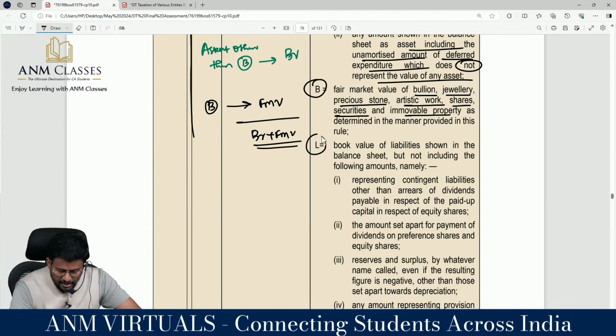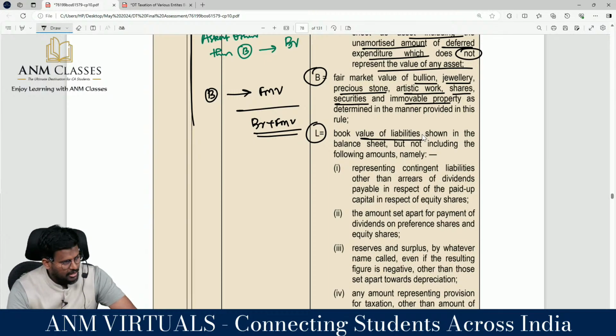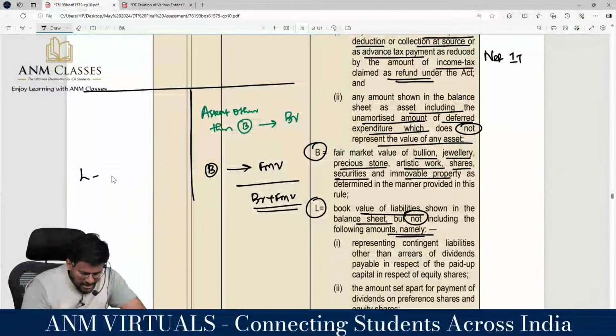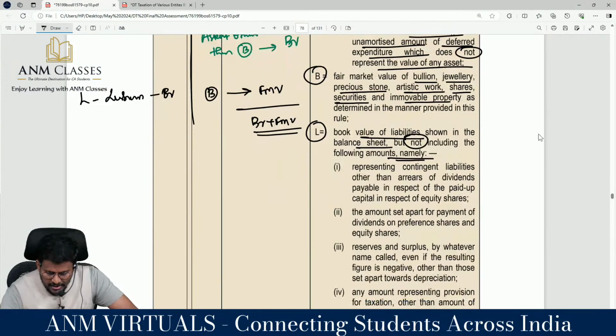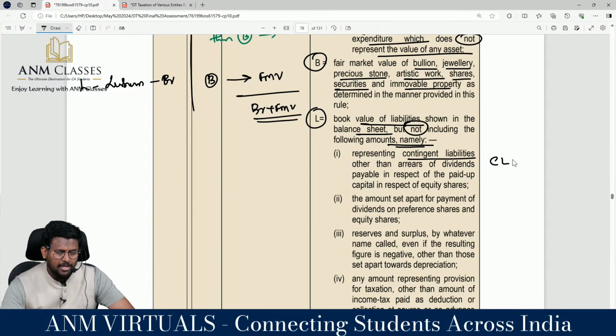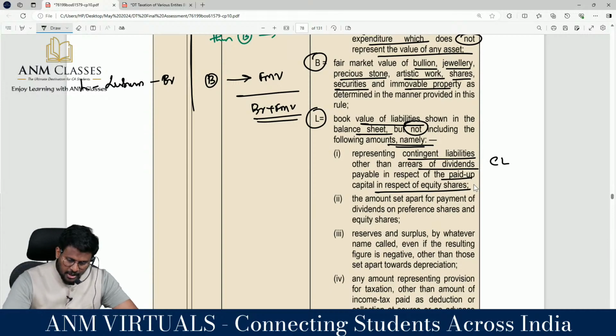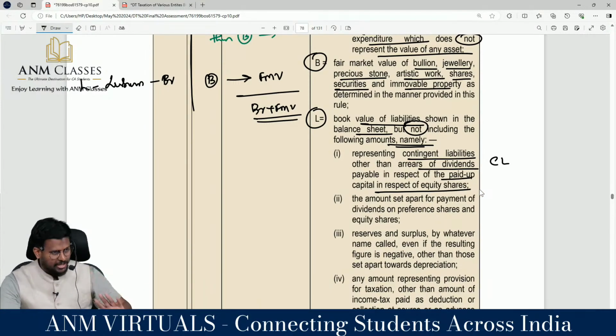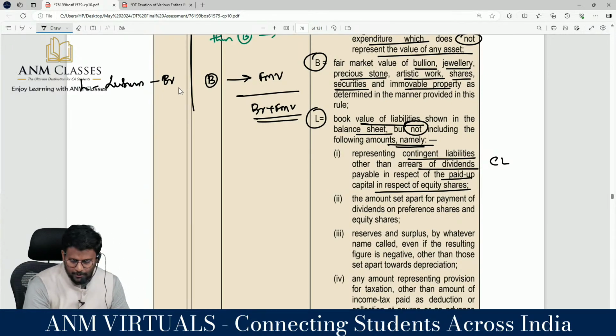Next one, L stands for liability. Book value of liability shown in the balance sheet but not including the following amounts. So on this side, L stands for liability, and you take the book value of the liability. But these should not come; these should not be treated as liability, because contingent liability does not come on the liability side of the balance sheet; it comes only in the notes to accounts. So contingent liability other than arrears of dividend payable in respect of paid up capital in respect of preference shares: if there are arrears of dividend, take that as liability, but you should not consider the remaining contingent liability. So for liability, take the book value.